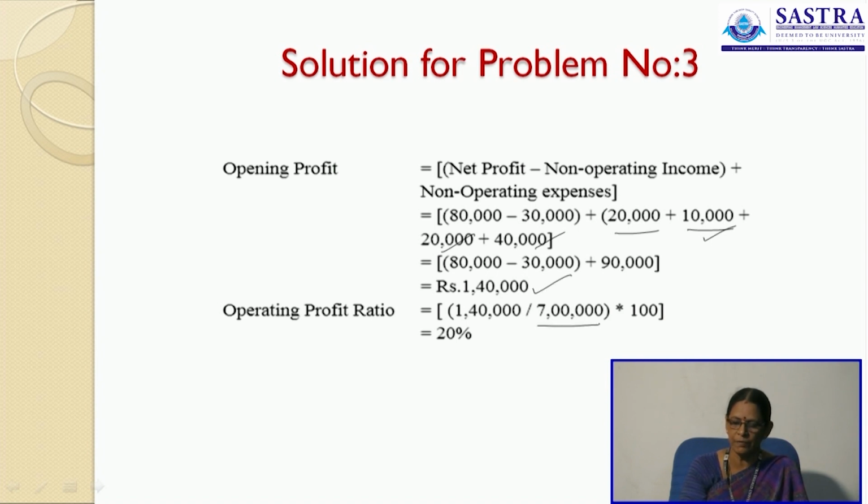Net sales is given as 7 lakh rupees. So 1,40,000 by 7 lakh into 100, we have 20%. Operating profit ratio is 20%. That is, for every 100 rupees of your sales, we have 20 as operating profit. What does this operating profit actually mean? Operating profit is the profit earned during the operations of the business. Operations here means any transaction related to the sale and purchase of your goods and services.